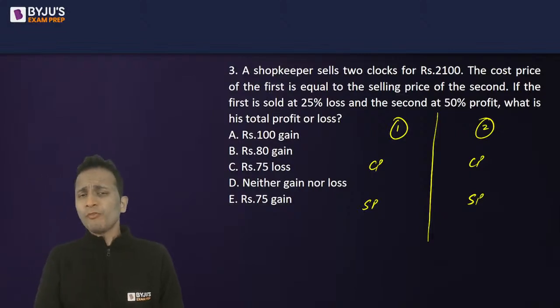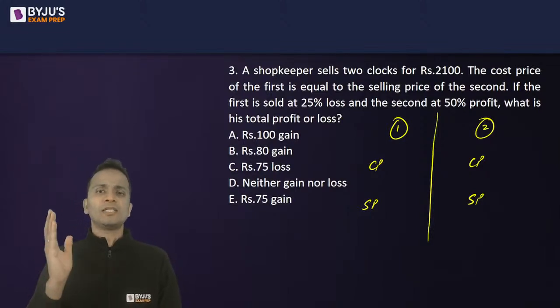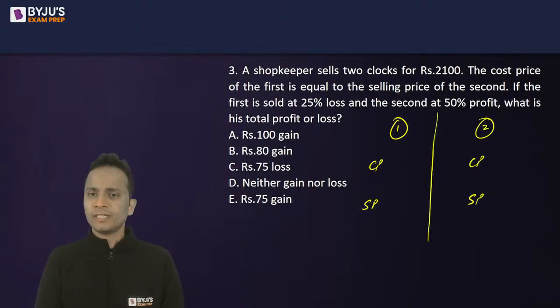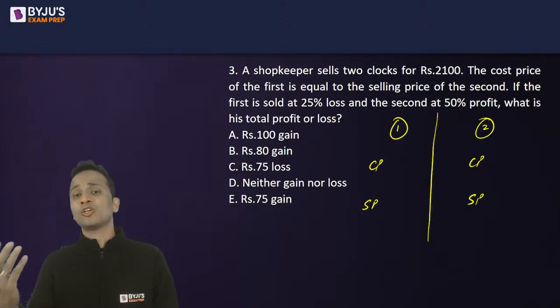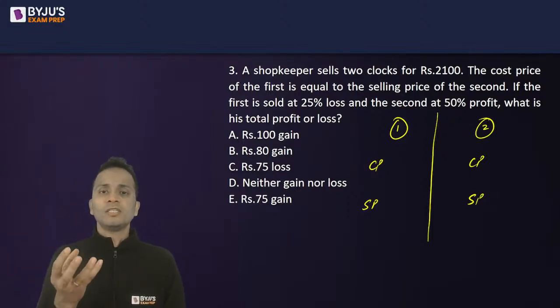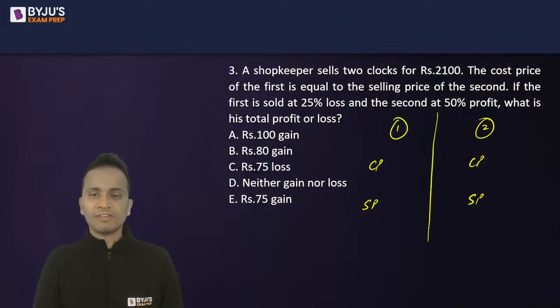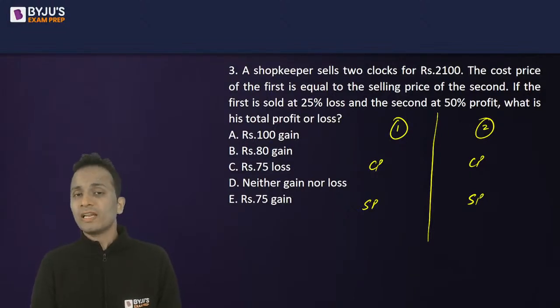Now, the proper way of solving this question. I can assume the cost price of the first as X, X assume kar sakte hain, and the cost price of the first is equal to the selling price of the second. So the selling price of the second clock will also become X, right? And then you can calculate the selling price of the first and the cost price of the second using the loss and the profit given for the first and the second clock respectively. बहुत कुछ बोल दिया मैंने. Now, instead of assuming the variable as X, you can reduce the amount of calculations.